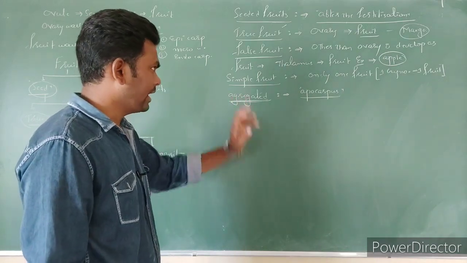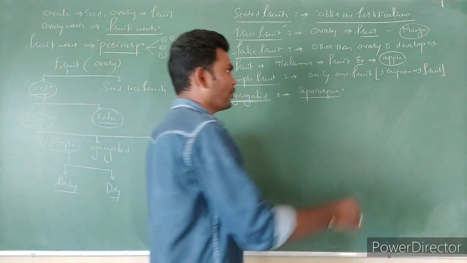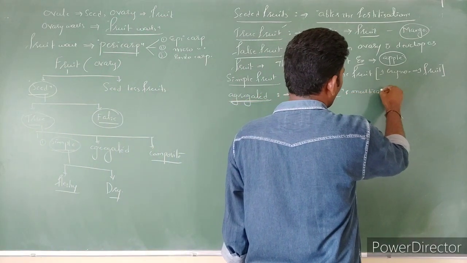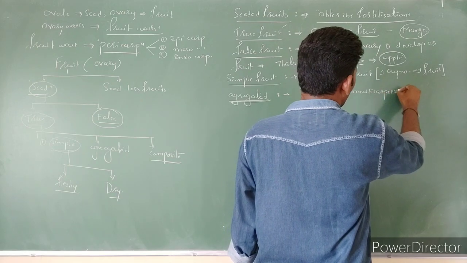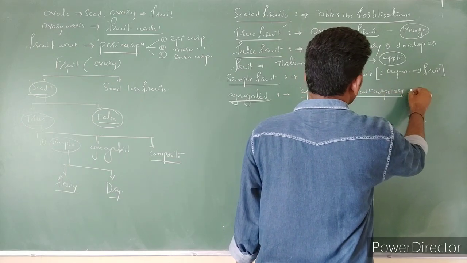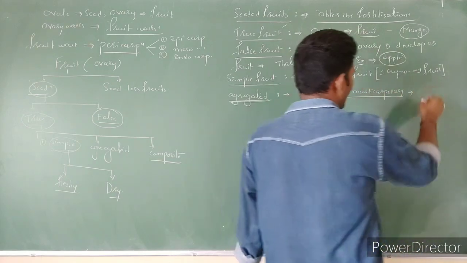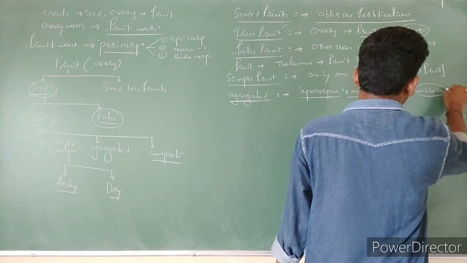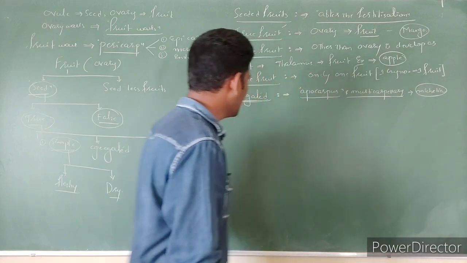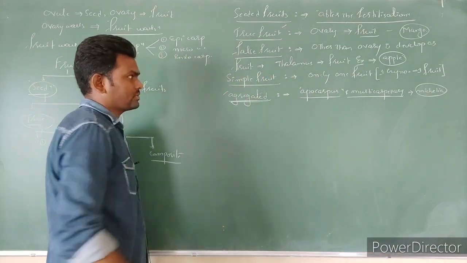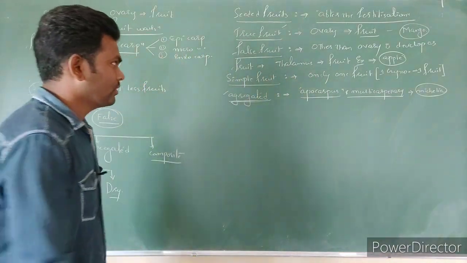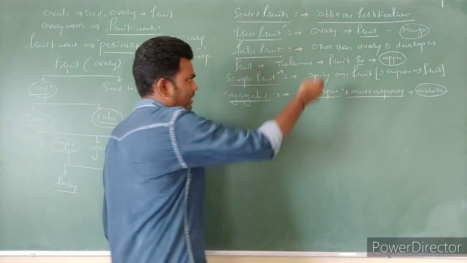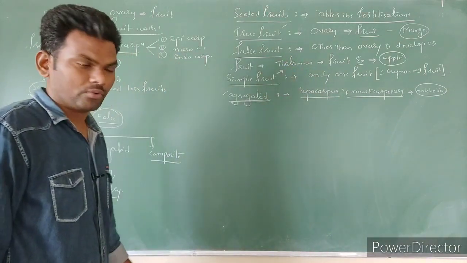Such we can call as what? Aggregated. An apocarpous multicarpellary ovary becomes a fruit, you can say aggregated fruits. So simple fruits are those where syncarpous ovaries become a fruit.